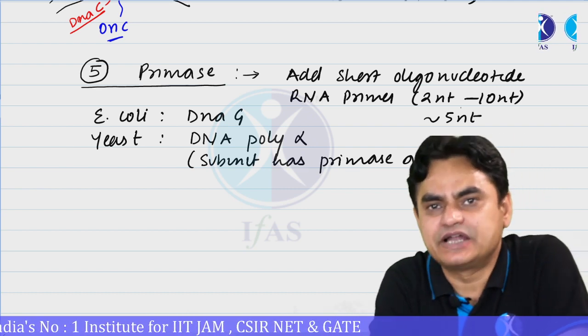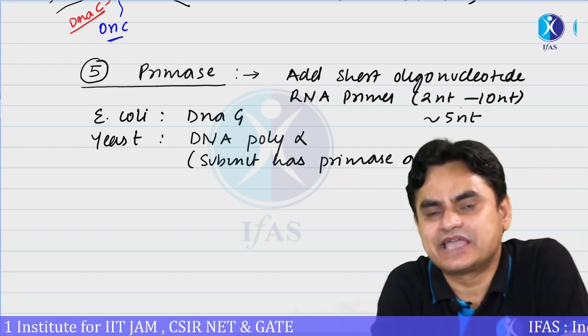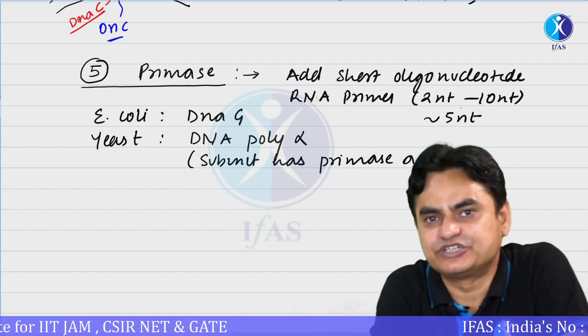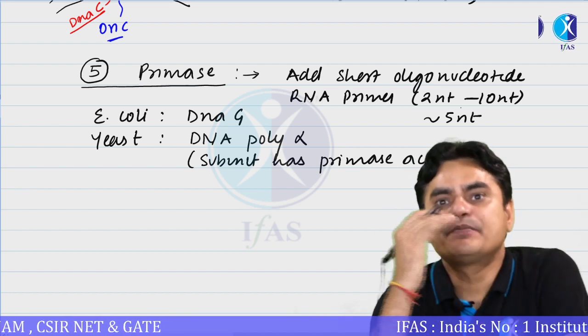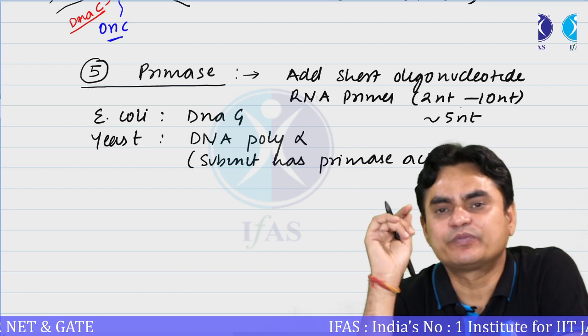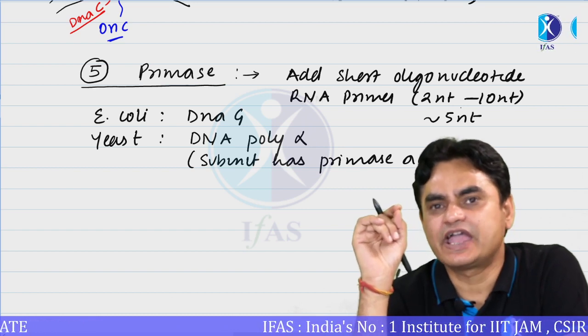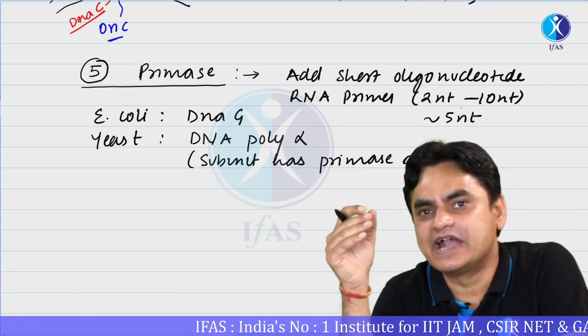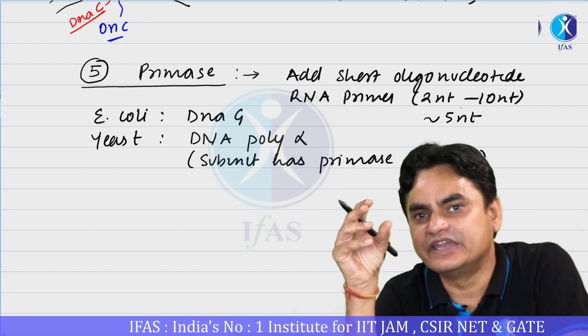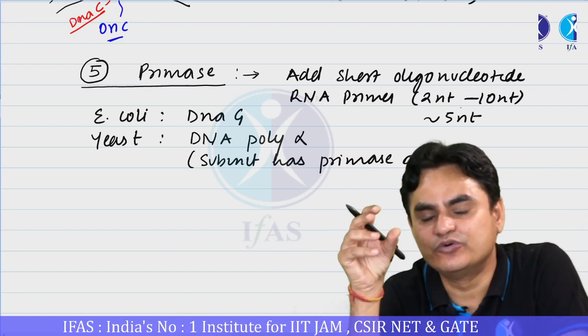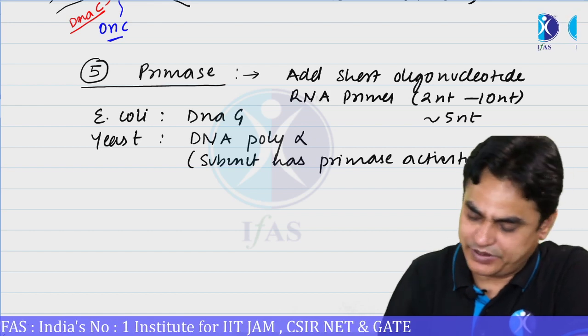Now what happens is that no DNA polymerase can initiate the replication process. So first a primase activity is necessary, and what primase does is that it first adds some RNA nucleotides, a short oligonucleotide. This could be represented like this.